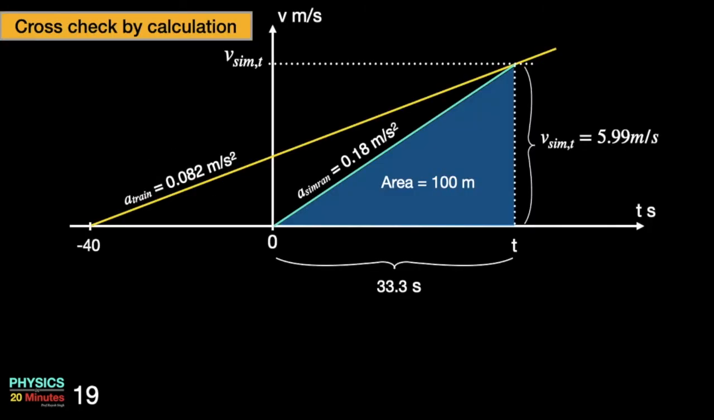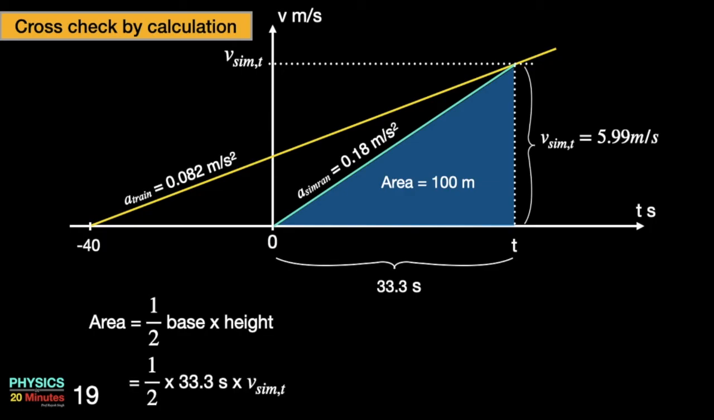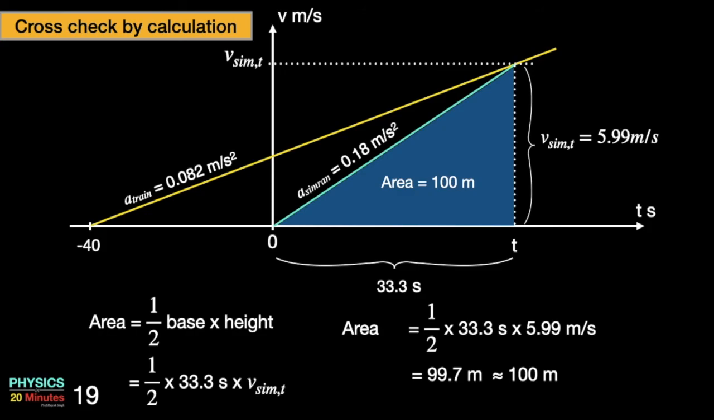So velocity of Simran at time t is equal to initial velocity of Simran plus A sim into t, which when we put the values and solve, we get as 5.99 meter per second. This gives us the height of the triangle as 5.99 meter per second. So the area of the triangle is 1 by 2 into base into height, which is 1 by 2 into 33.3 second into velocity of Simran at time t. Now you can put the values, and if you solve, you get this area as 99.7 meter, which after rounding off is equal to 100 meter, which is the actual expected displacement.